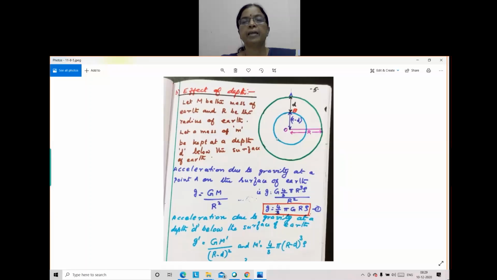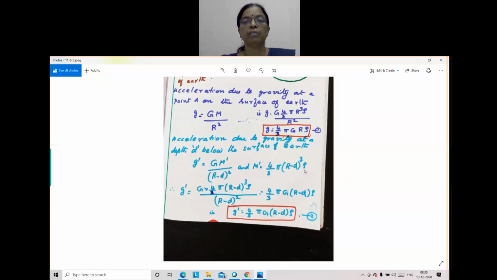What is this sphere's radius? Total radius R. This depth d, so R minus d becomes the radius of this blue sphere. After digging the earth, the radius of the sphere becomes R minus d only. So volume is equal to 4 by 3 pi (R minus d) whole cubed into rho.